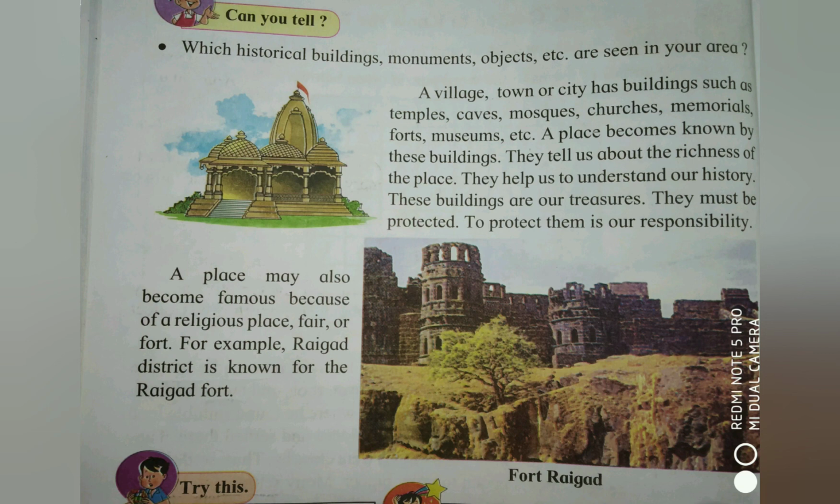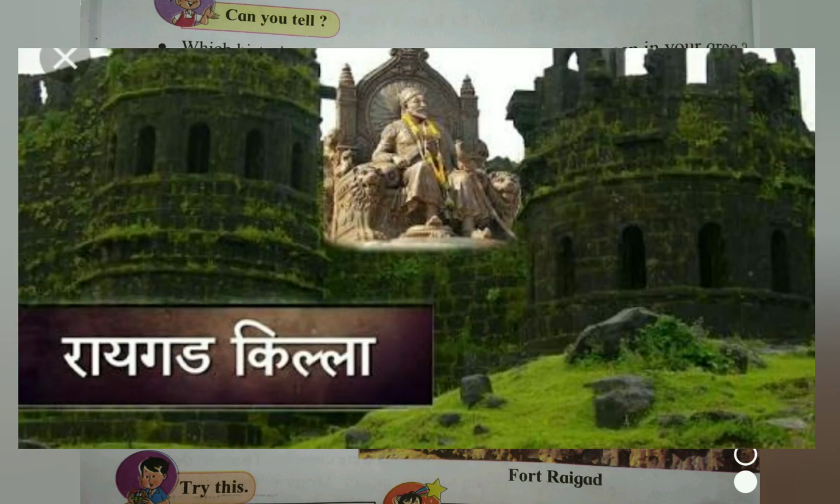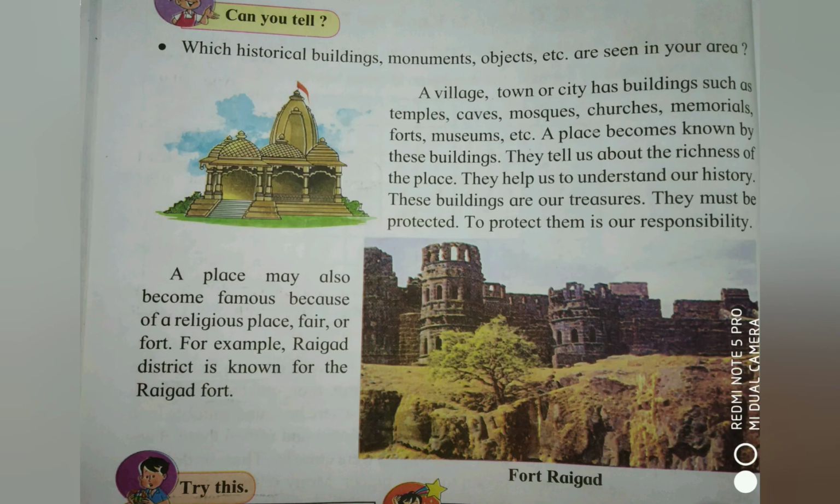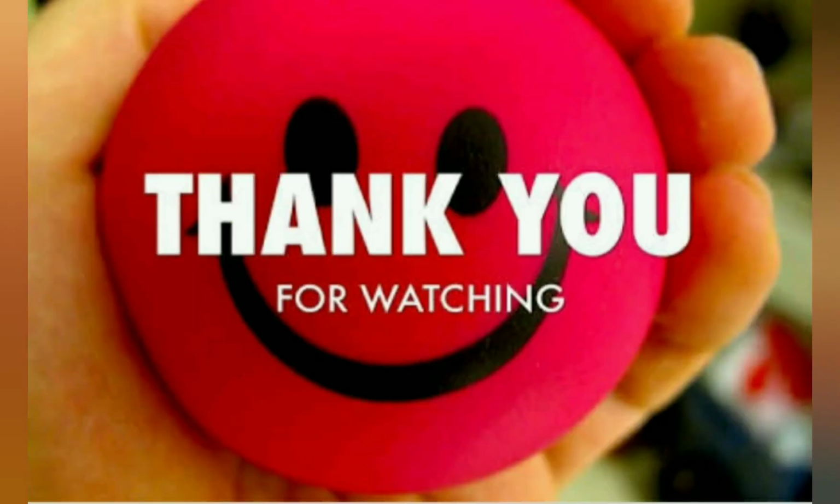A place may also become famous because of a religious place, fair or fort. For example, Raigad district is known for the Raigad fort. Here we can take one more example of Raigad. Raigad district is very famous for the Raigad fort. Did you understand? What we want to know is that because of that particular historical place, that particular city or town or district becomes famous. Why? Because of that historical place.